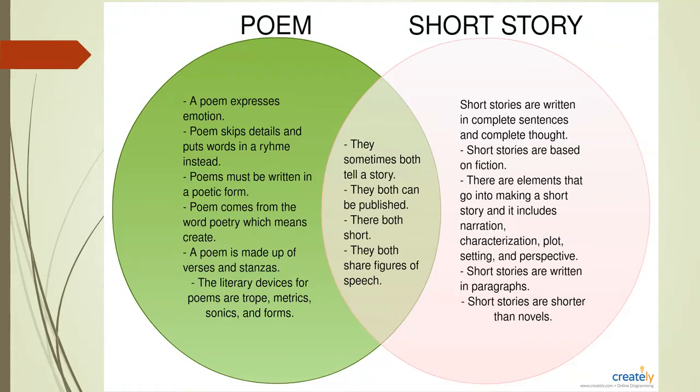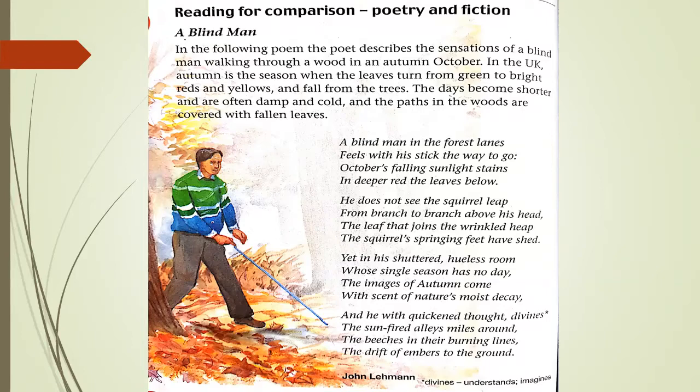Let us start reading. The first poem is A Blind Man. In this poem, the poet John Lehman describes the feelings of a blind man who is walking through the woods, through the forest, in the autumn season. This poem describes the picture of autumn season in which the leaves turn green, then bright red, and then yellow, and the leaves fall from the tree. It also describes the days of the autumn and the damp and cold atmosphere of the autumn.